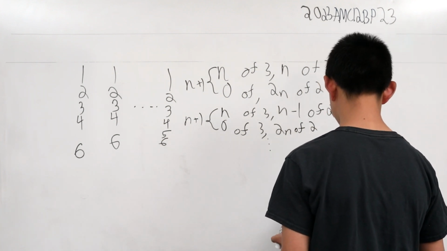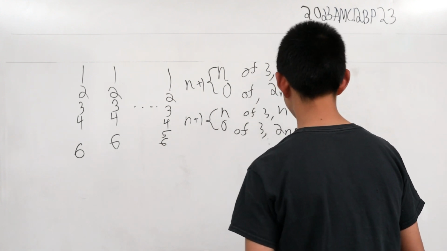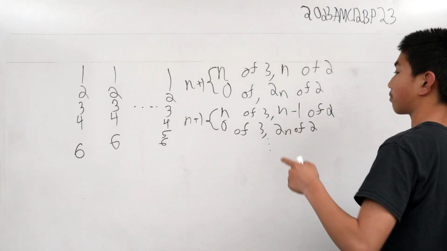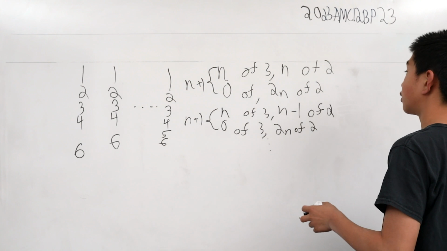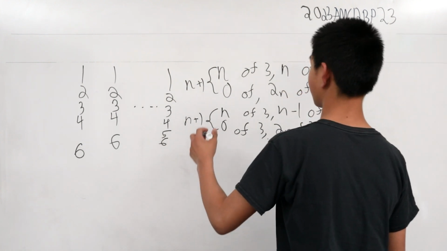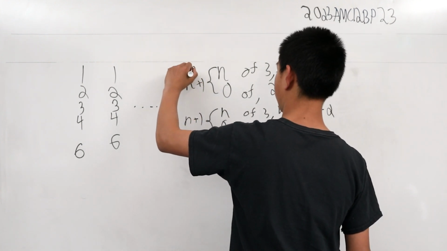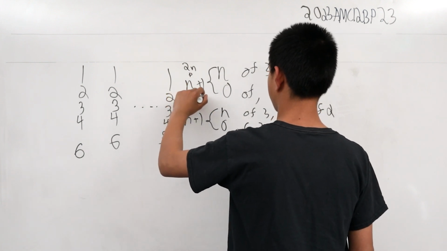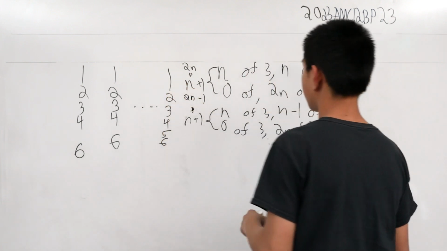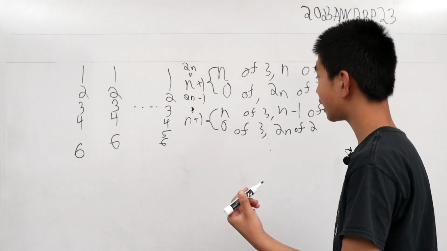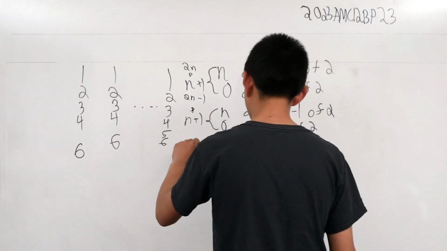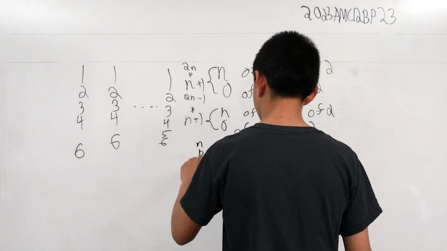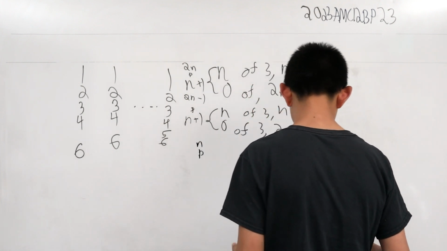First of all, in our first solution, we observed that there are 2n primes. So 2n primes, call that p. So this is 2n minus 1 p. If we go down all the way to n primes, what is that going to be?